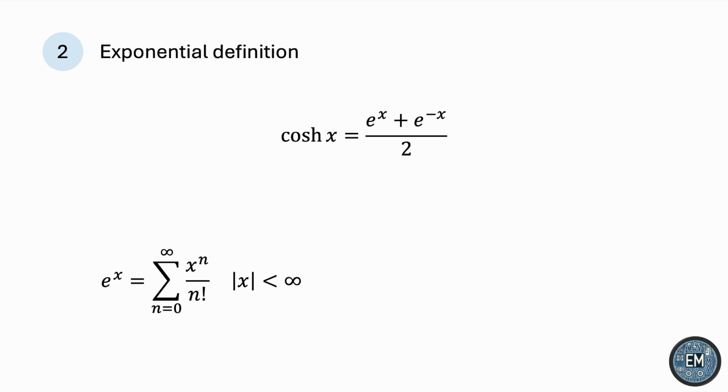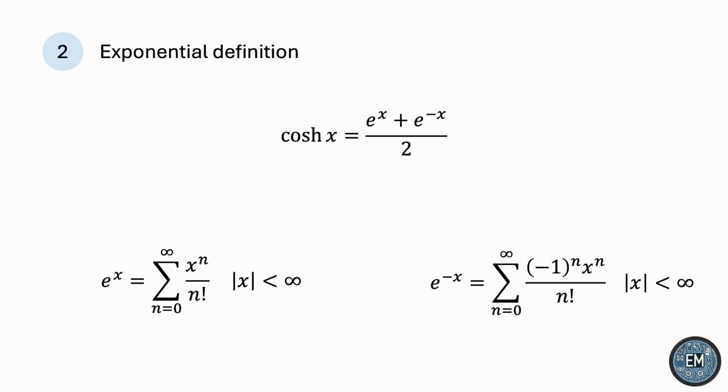To find the Maclaurin series for e to the negative x, all we need to do is replace x with negative x. So we can rewrite negative x to the power of n as negative 1 to the n, x to the n, and it's very easy to see why the radius of convergence is still infinity.